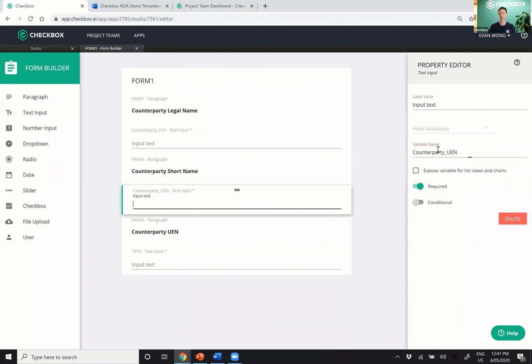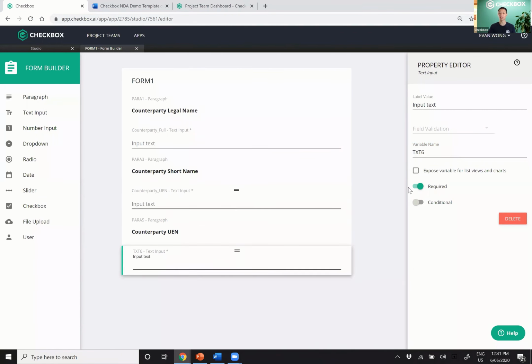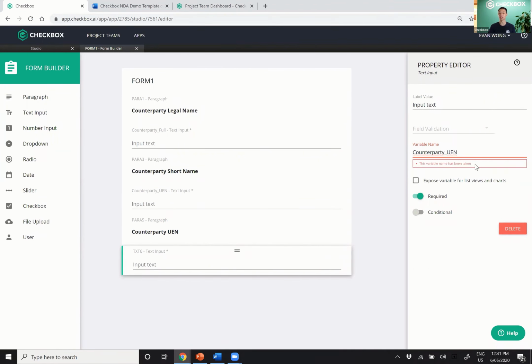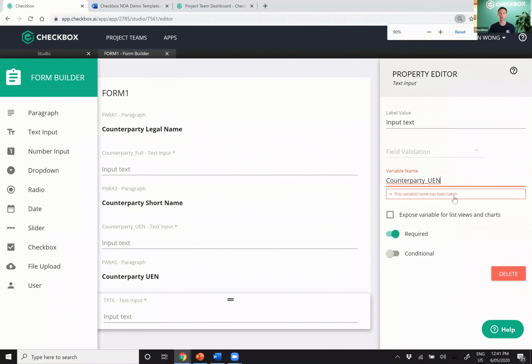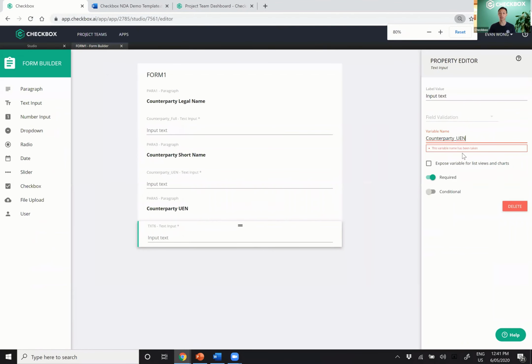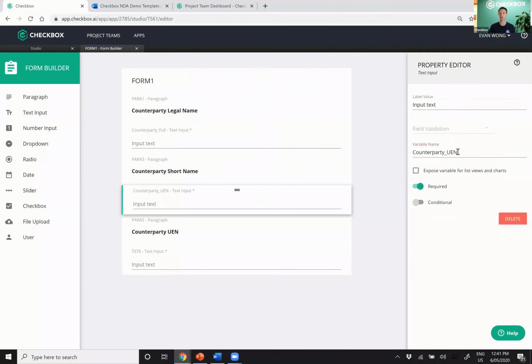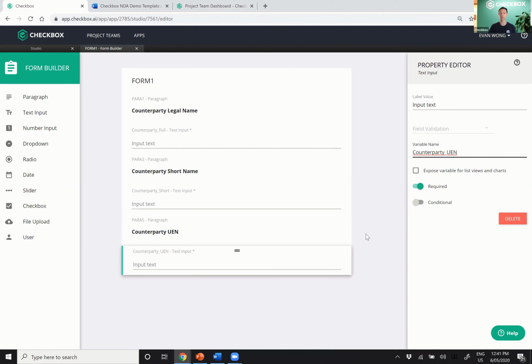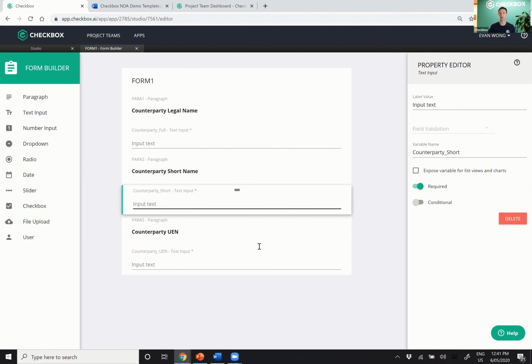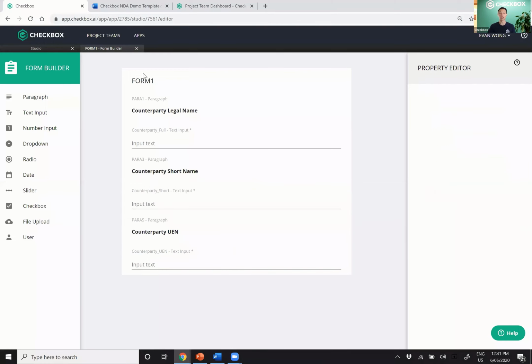And you can see it's picked up that I've already used this variable. If I zoom in on my screen here, you can see it has validation to say it needs to be unique. So let me just make sure that is correct. I'll change this to short name instead. Short. And this one I wanted as the UEN one. Brilliant. Okay, so this is all mapping correctly now. Excellent. All right, so now I've captured those key terms.